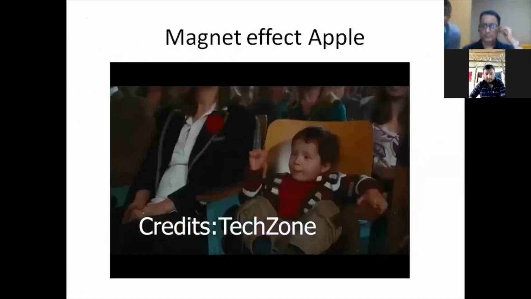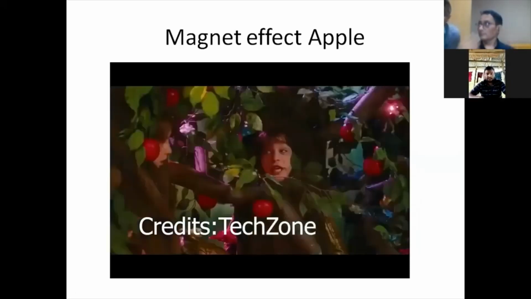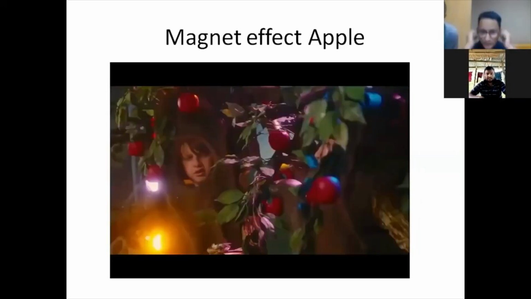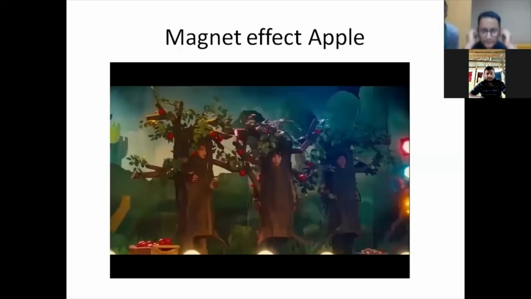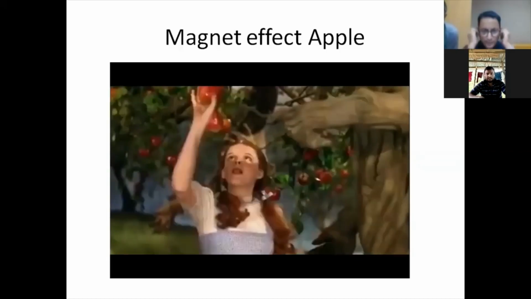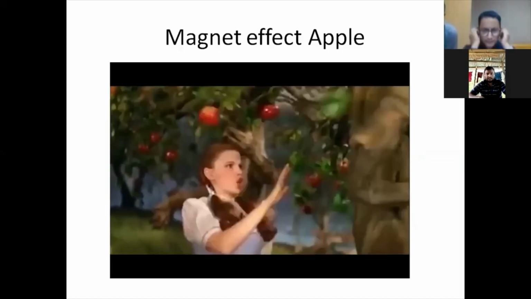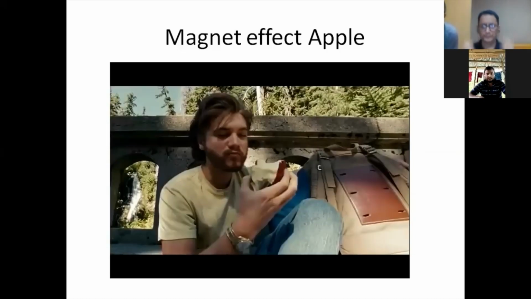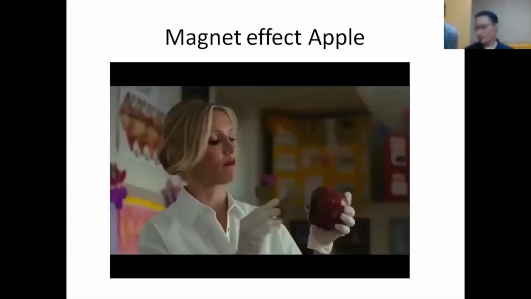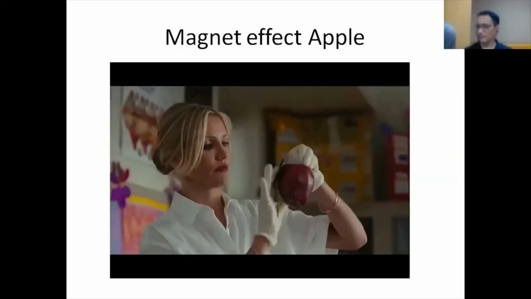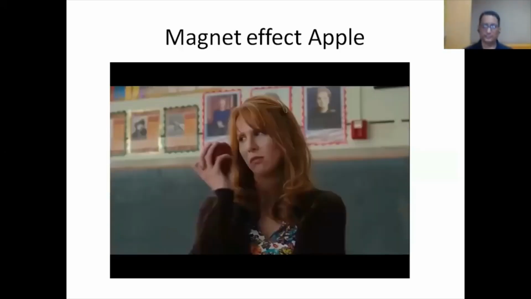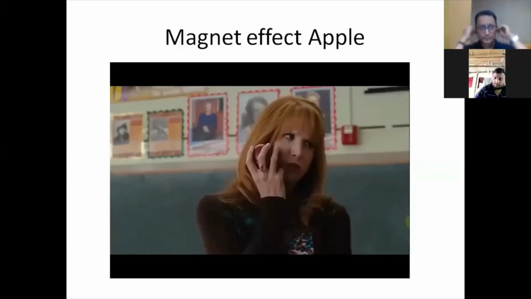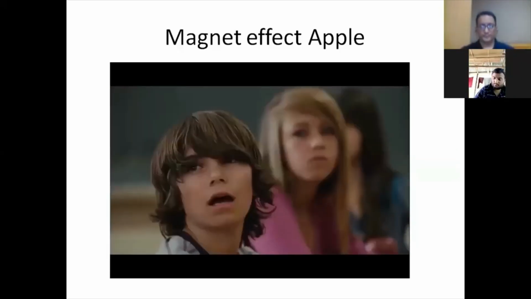Hello everyone. Probably during your childhood you were told that you should eat apples because they have many vitamins and nutrients, including iron. But have you ever wondered what happens if we put a magnet close to this fruit? Well, we think that it's a very interesting question. Usually magnets attract metals, and the iron in apples should be no exception. In this video we'll see if there's a magnetic attraction between this fruit and a cube magnet. Well, what happens if we put a magnet close to an apple?